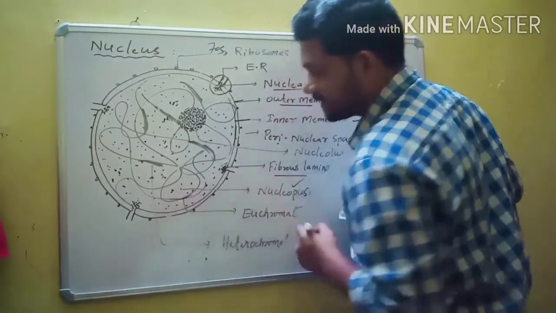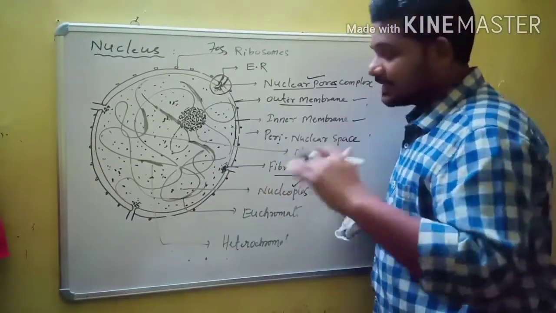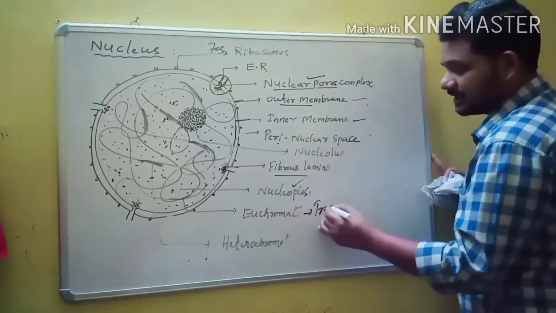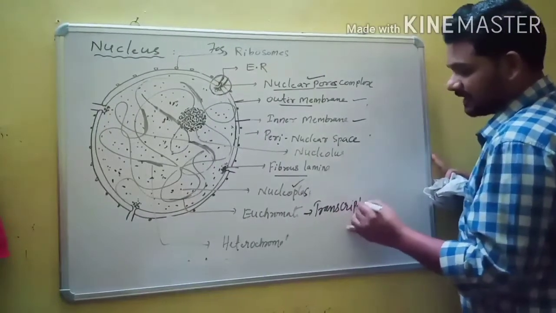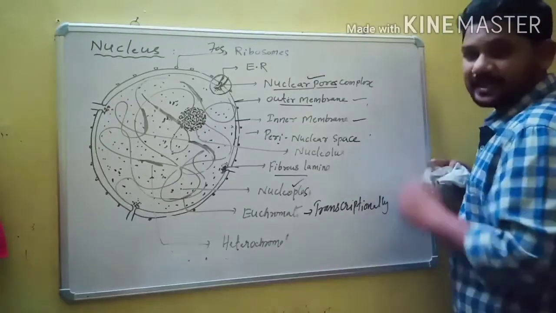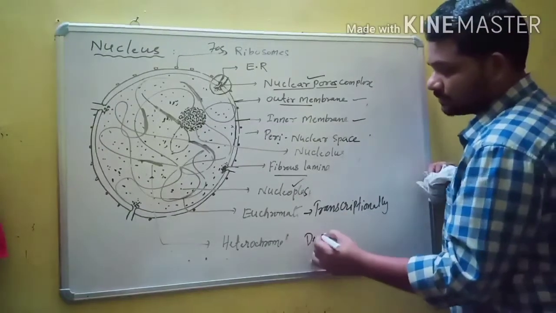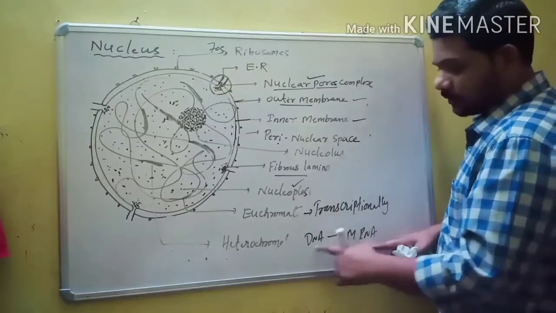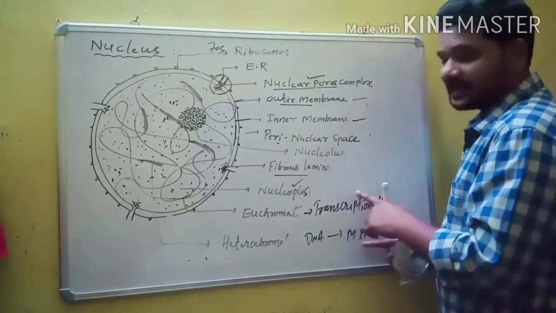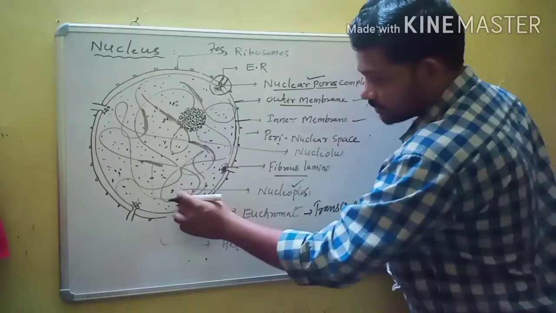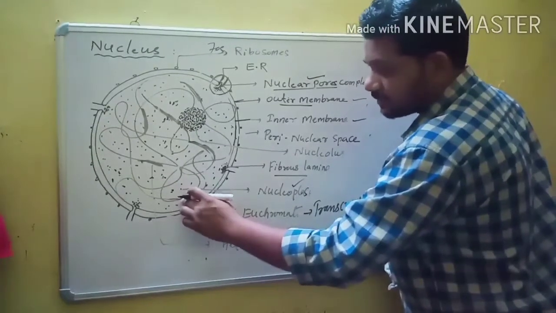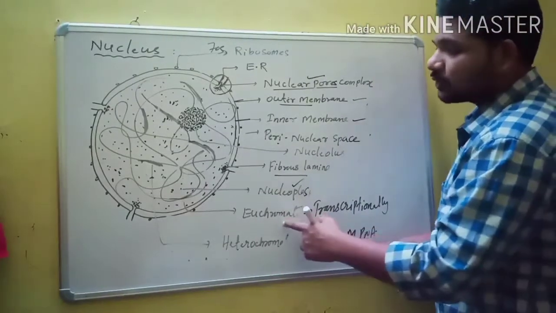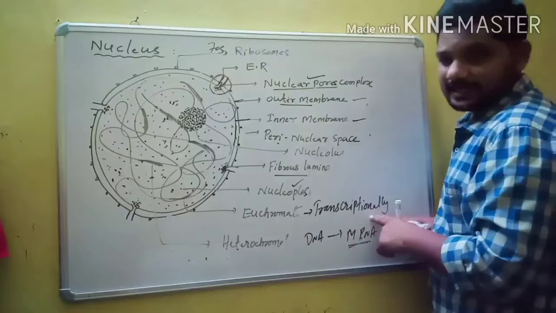This is euchromatin, the lightly stained part of chromatin, and it is transcriptionally very active. What is transcription? It is the formation of mRNA, the making of mRNA over DNA. This part actively produces mRNA. That's why euchromatin is very actively involved in transcription.